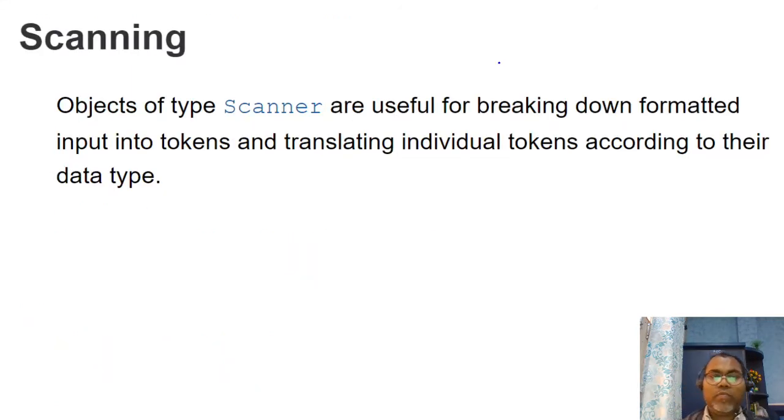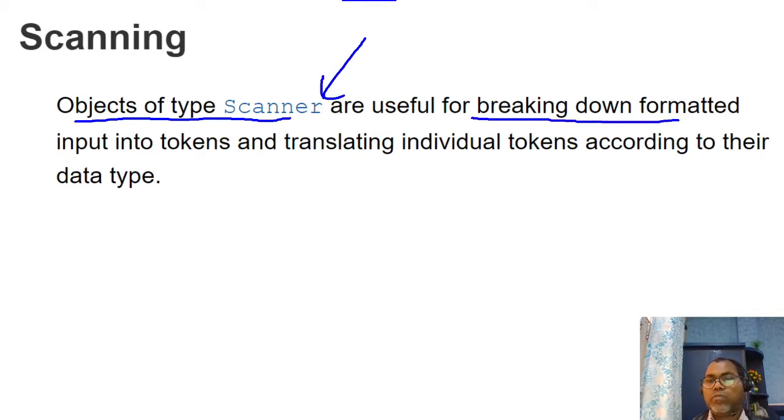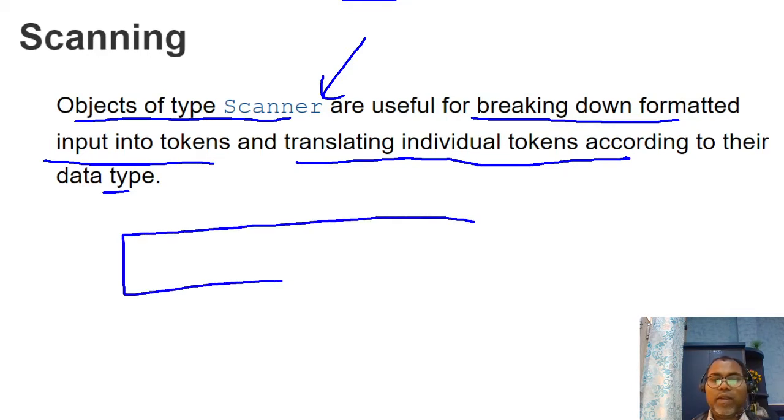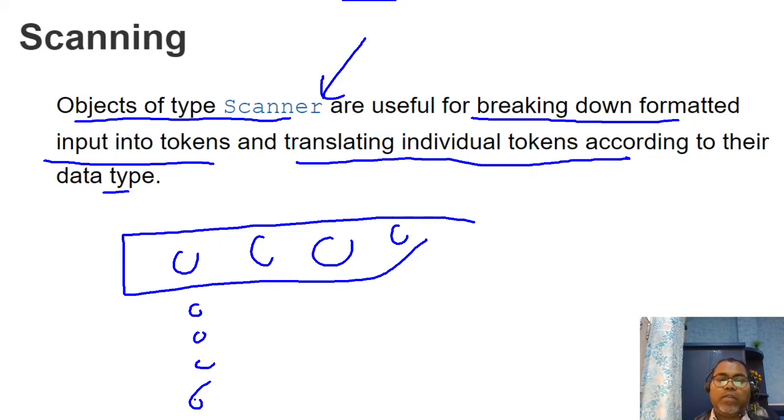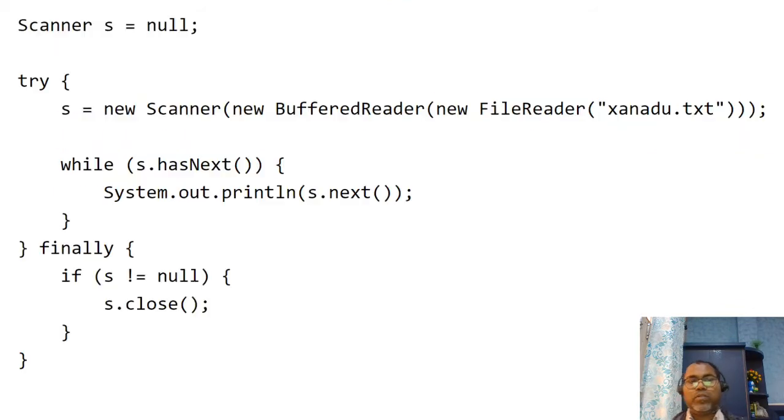And sometimes we have the option to use the Scanner. A Scanner is an object type that helps us take data, breaking the formatted input into tokens and translating individual tokens to the corresponding data types. Let's see, we have a file that has some data. What it does is read the data and split it, and you get one data, two data, three data, four data, in particular tokens, and you can use any helper method here, whatever you need. So sometimes use a Scanner.